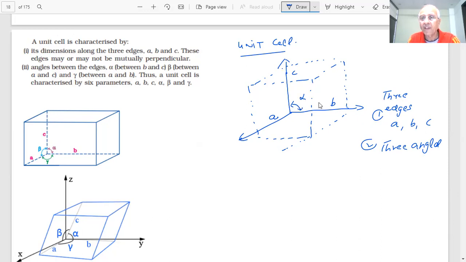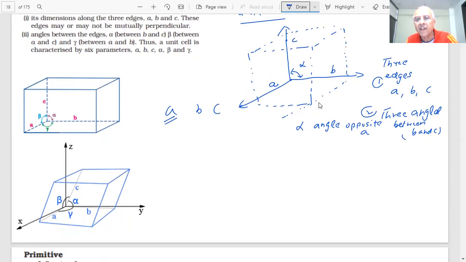Remember, alpha is the angle opposite to edge A, and that means it will be the angle between which two sides? B and C. To remember, you have A, B, and C. When I write an angle opposite to A, that angle is between B and C.